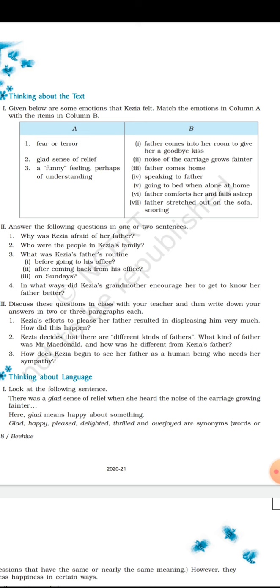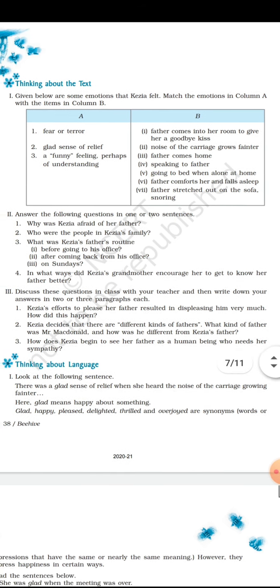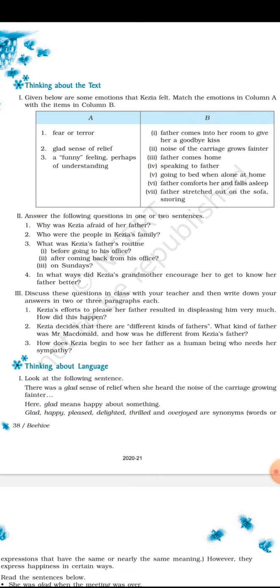This feeling of understanding develops in Kezia when her father comforts her and falls asleep. This is the time when Kezia feels relieved and has an understanding feeling for her father.